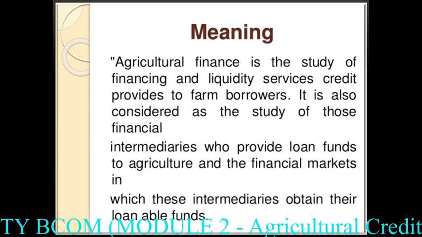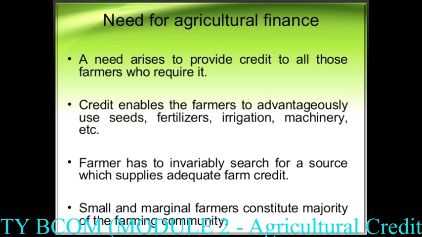There are various types of banks. From there they are getting the loan for their agricultural purpose. Now for getting the finance, there are various sources of finance from where the farmers can get the loan. Now there are various needs of agricultural finance. As we know, without finance we can't even step out. If you want to step out also, we need finance for that. So now here we are studying about agricultural finance.